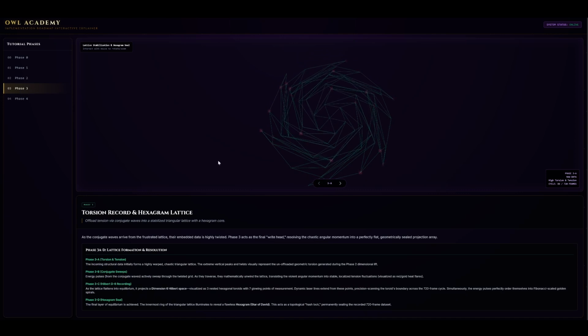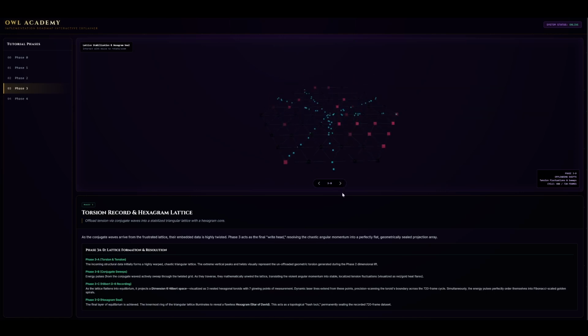Phase 3 acts as the final right head, resolving the chaotic angular momentum into a perfectly flat, geometrically sealed projection array. The incoming structural data initially forms a highly warped, chaotic triangular lattice. The extreme vertical peaks and twists visually represent the unoffloaded geometric torsion generated during the dimensional lift. Energy pulses from the conjugate waves actively sweep through the twisted grid.